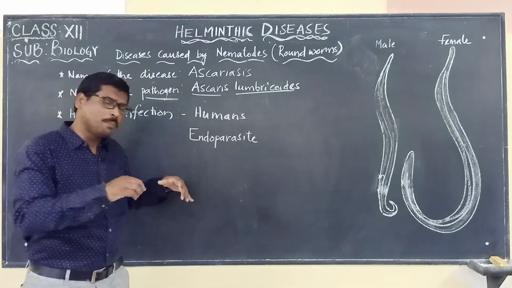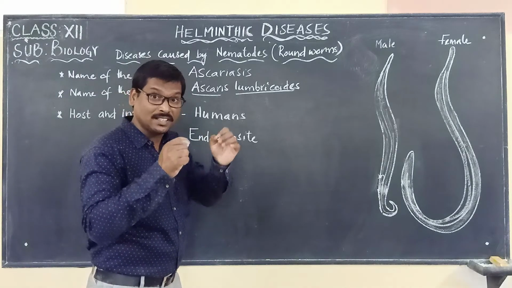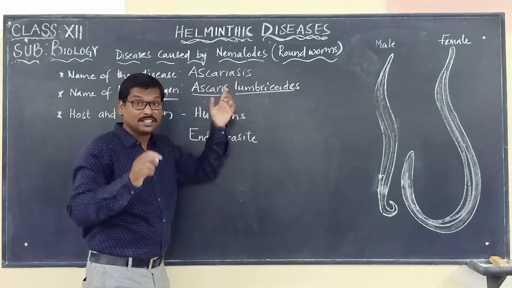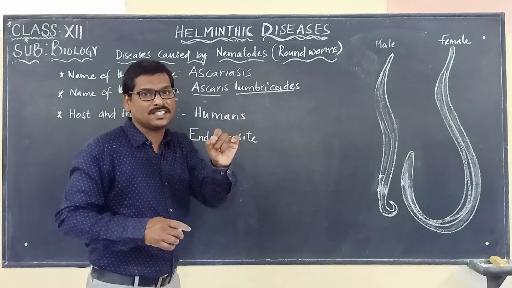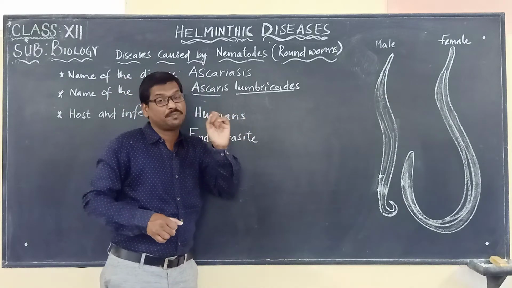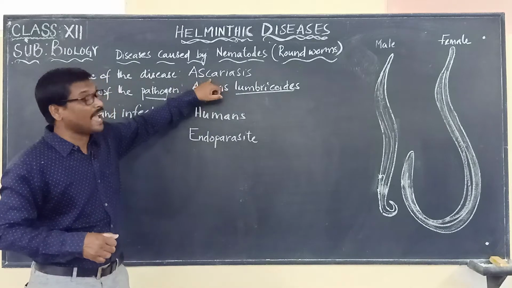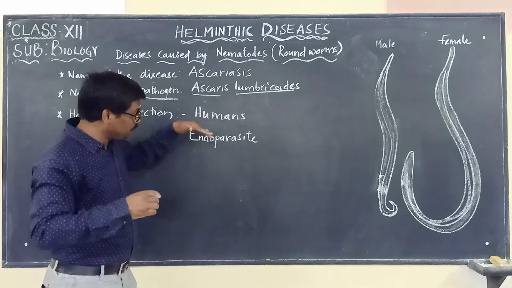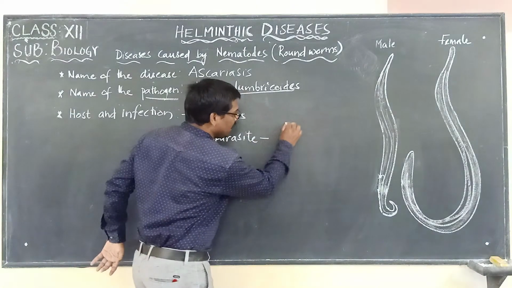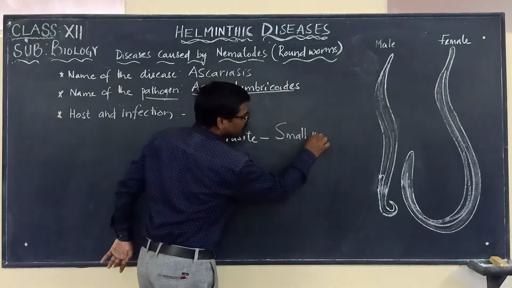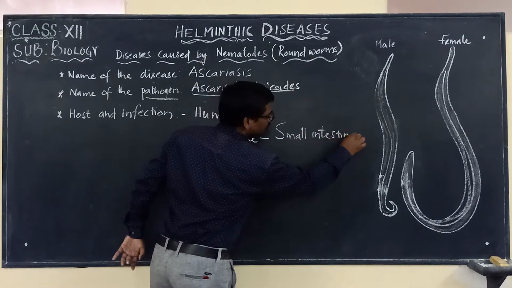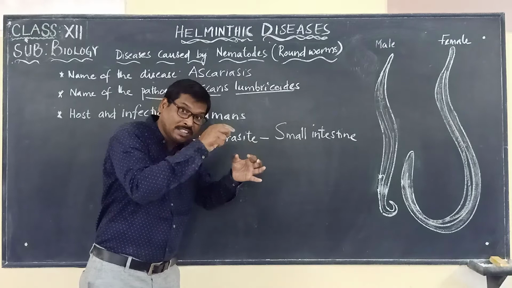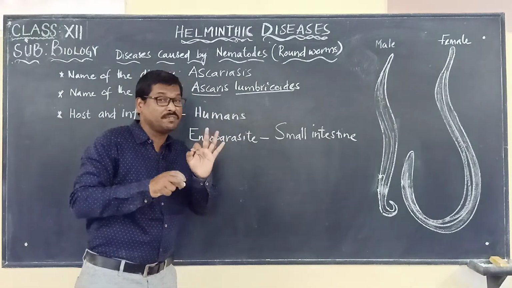Being present inside the body, it is infecting the digestive system. Inside the digestive system, the main part infected by Ascaris lumbricoides, causing Ascariasis, is the small intestine. Please remember, when these worms are many in number, they can easily block the path of the small intestine and cause severe discomfort.